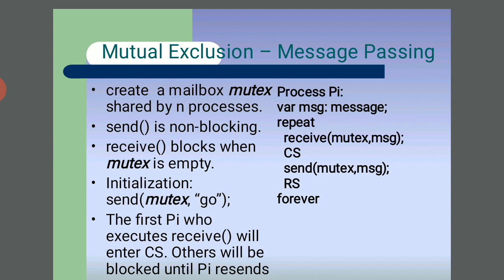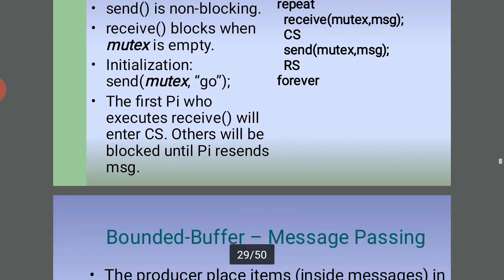Here, the message request: receive the mutex message, execute the critical section, and send the mutex message back, forever.